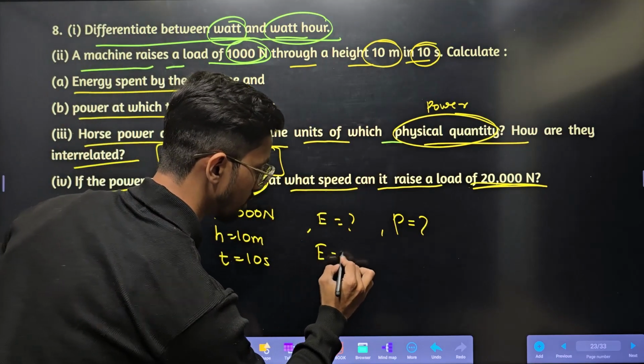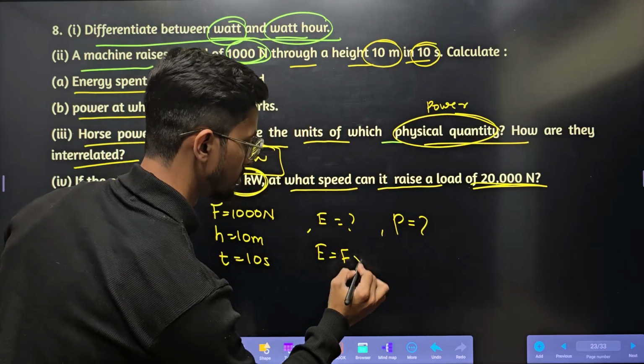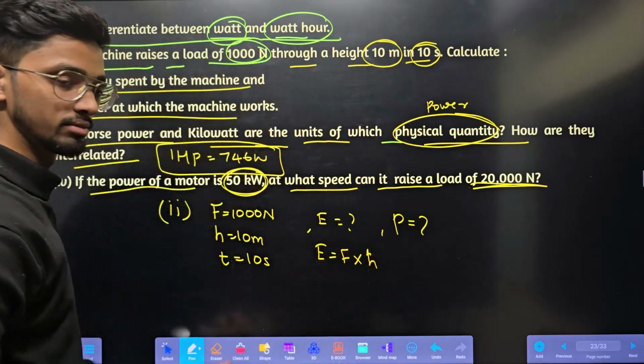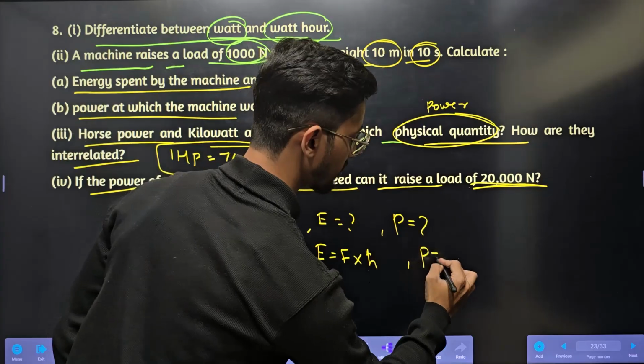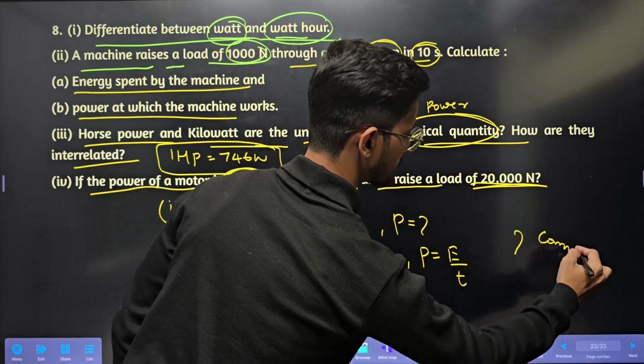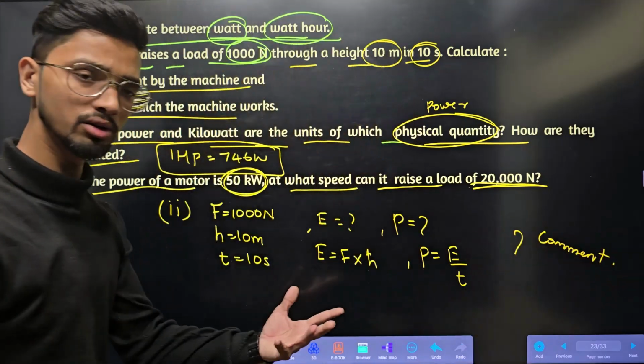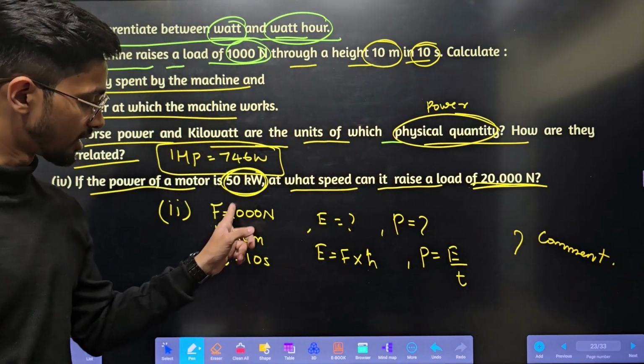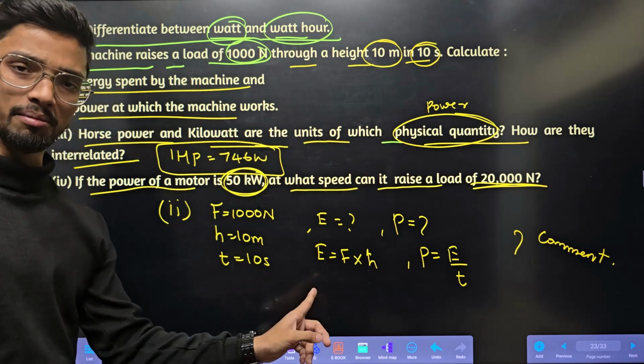For the previous one, we need to calculate energy and power. Energy is nothing but a form of work, that is force into displacement h. You can find energy from here. Then power will be equal to energy by time. You must comment it down. Solve by yourself: force into height, then energy by time.